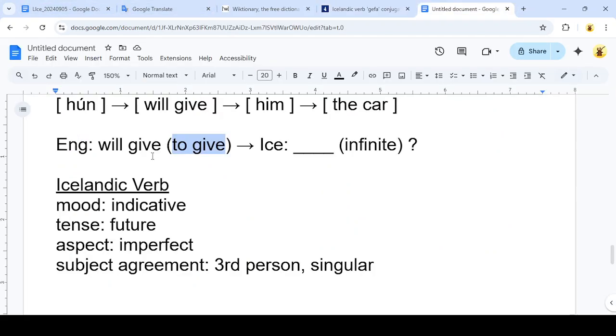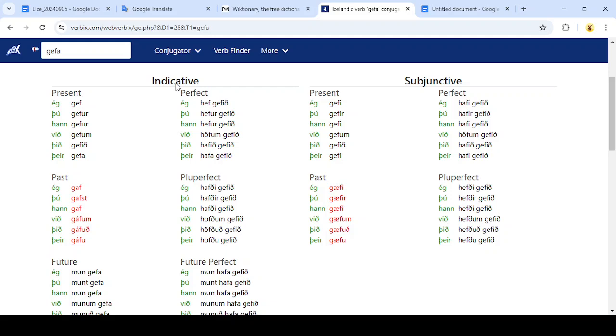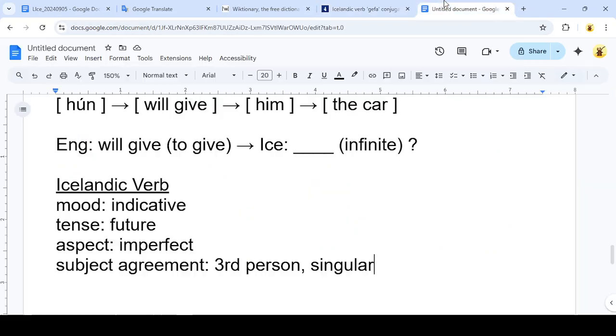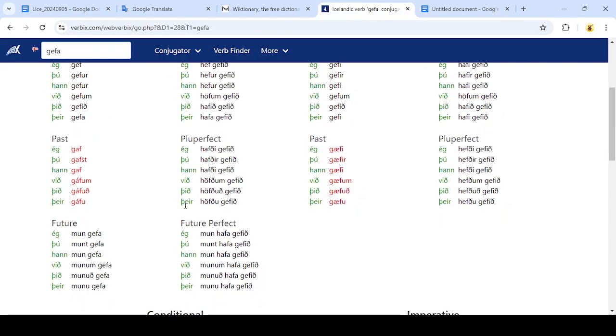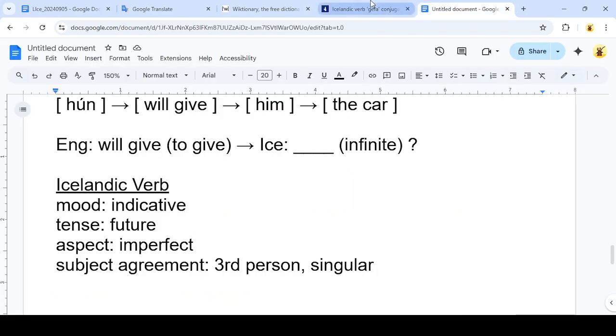So we're going to need these four features. We're going to need to know that we've got the indicative mood, and we're looking at the future imperfect, and that we have a third person singular subject. So let's go to the spelling table. So we've got indicative. That's all the spellings over here on the left side of the page. We've got future tense. So now we're looking down here in these two blocks. And then it was imperfect aspect.